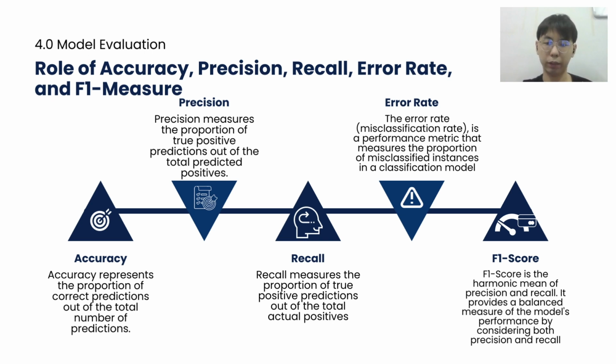Finally, the F1 score is the harmonic mean of precision and recall. It provides a balanced measure of the model's performance, considering both precision and recall. The F1 score is useful when the dataset is imbalanced or when both false positives and false negatives are important.